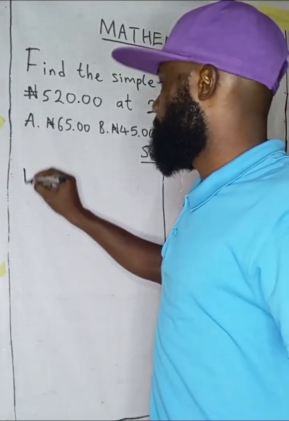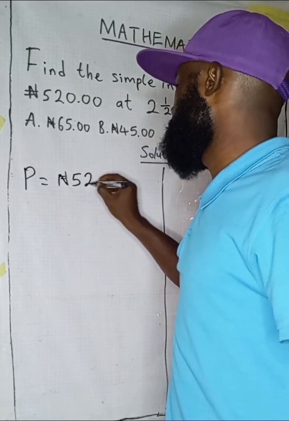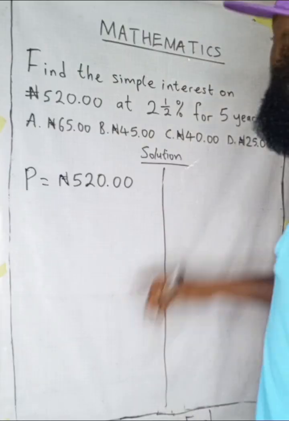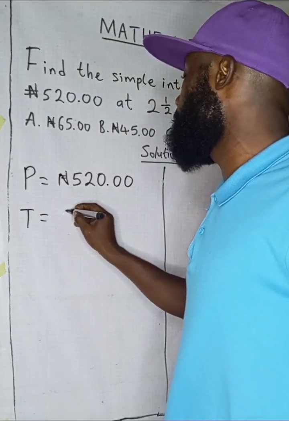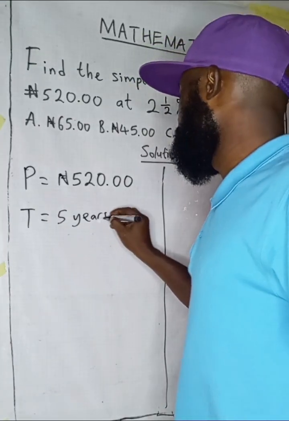So I told him, okay, I will lend you a principal of 520 naira. But when will you pay me back? And he told me after 5 years. What? You will pay me back 520 naira after 5 years? He told me yes, he would do that. I said, okay, no problem.